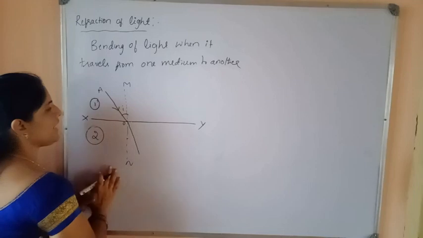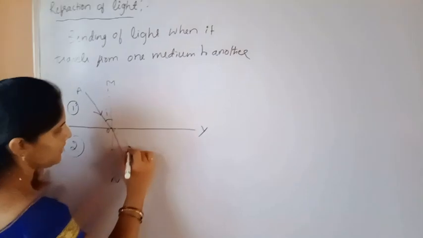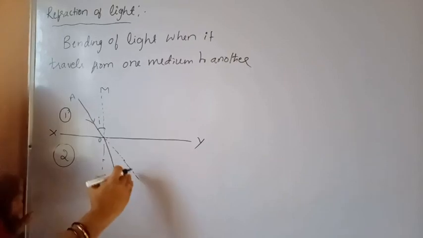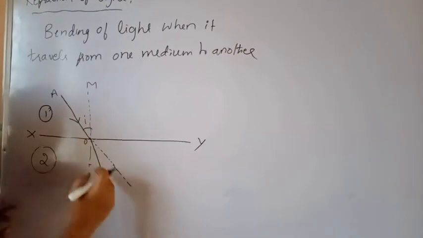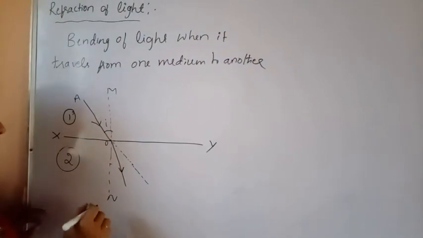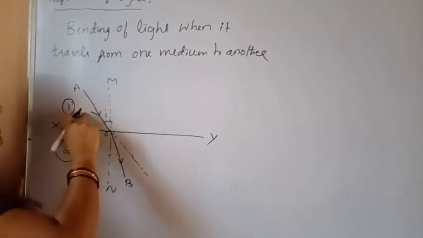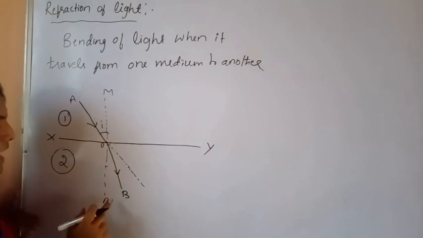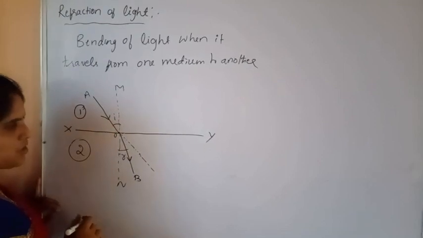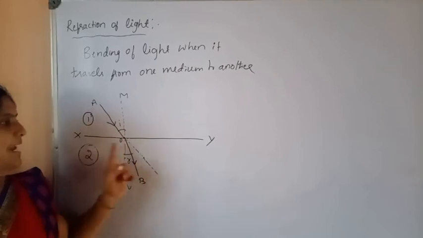But in the absence of the second medium, light travels only along a straight line because its velocity does not change. But in the presence of another medium, it bends towards the normal or away from the normal. Therefore, this ray is known as the refracted ray. Here OA is the incident ray and OB is the refracted ray. The angle between the incident ray and normal is the angle of incidence, and the angle between the normal and refracted ray is the angle of refraction. This is the direction of the incident ray in the absence of the second medium.